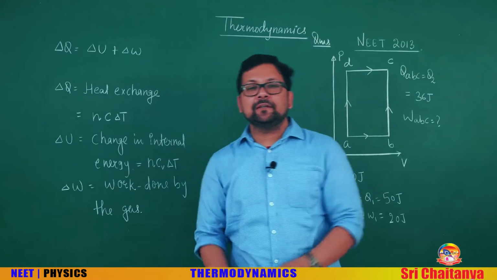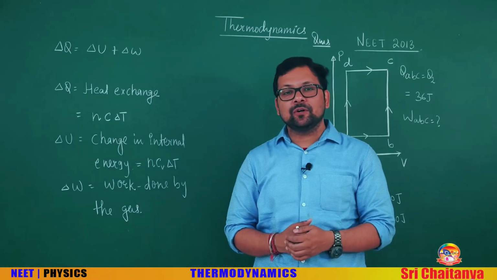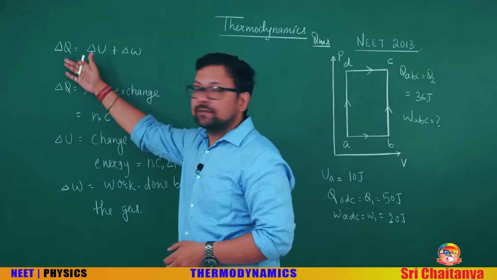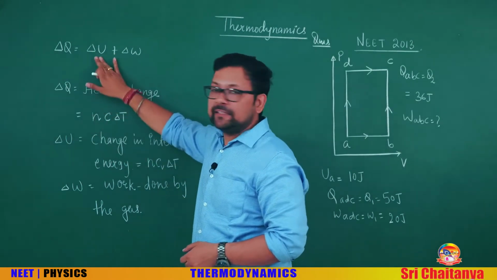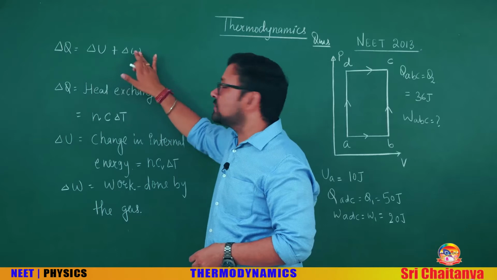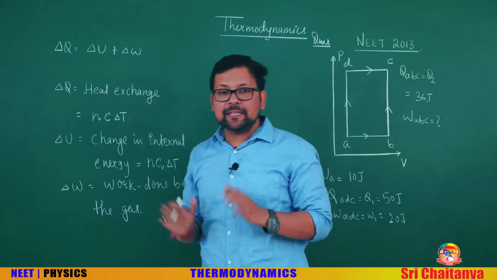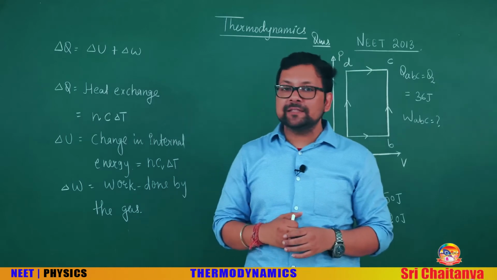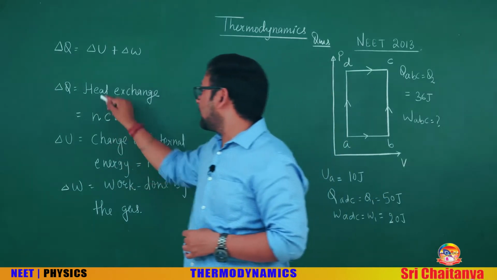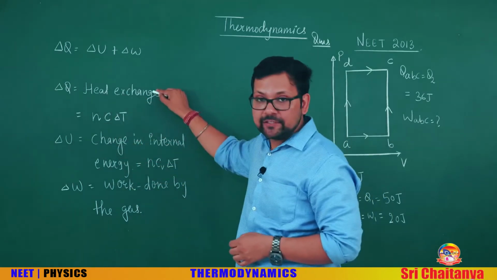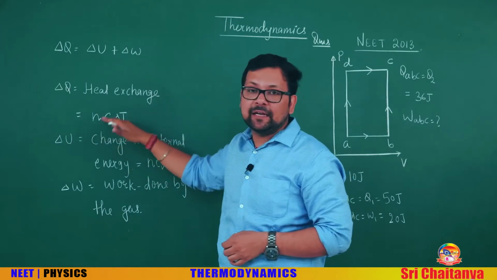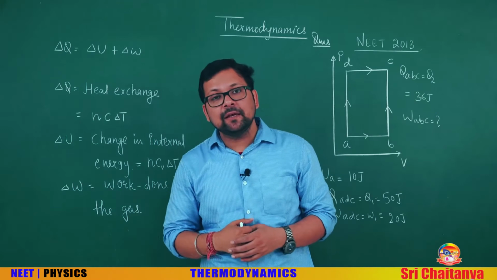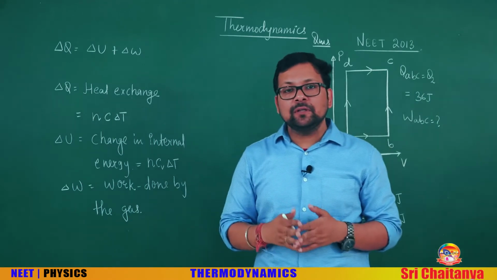Now we will see the expression for the first law of thermodynamics, that is, heat exchange is equal to change in internal energy plus the work done. In this expression you must be very sure about the sign convention. For heat exchange, the formula is nCΔT, where C is the molar specific heat capacity, and it depends upon the conditions.